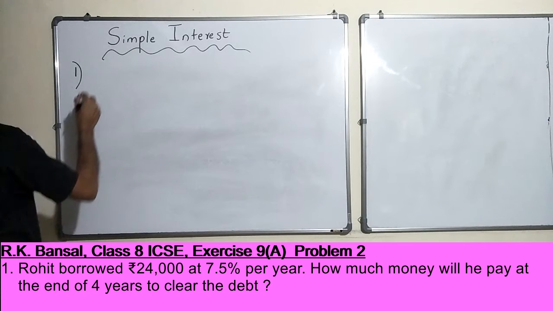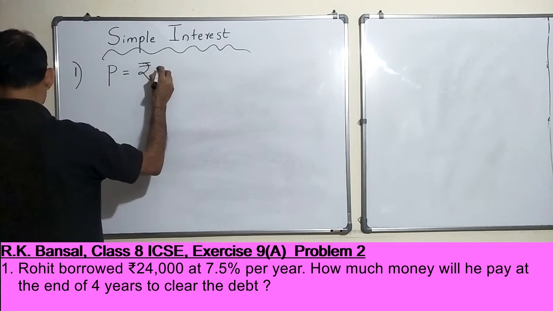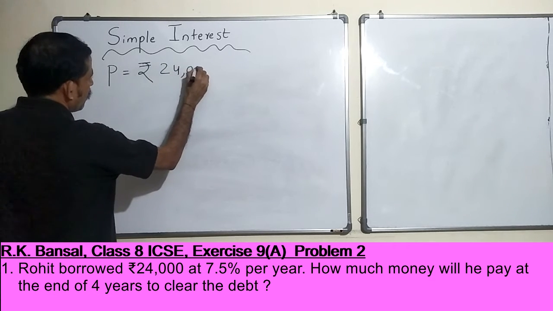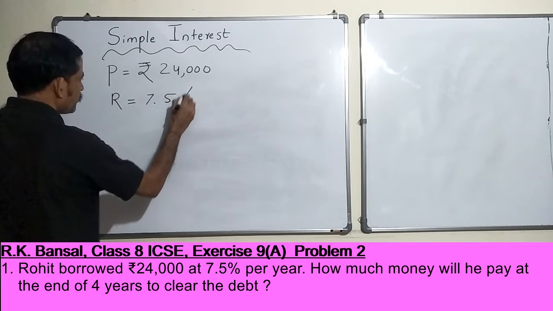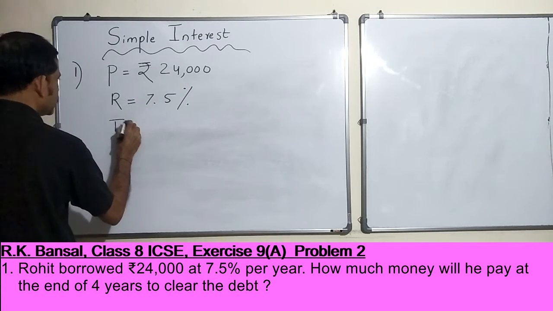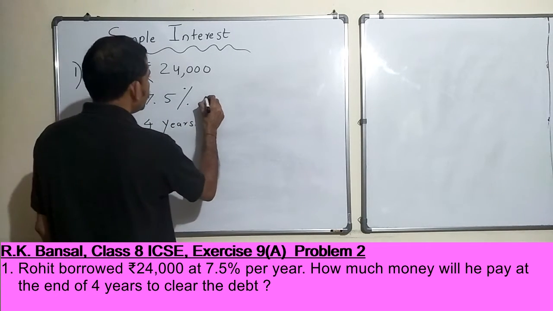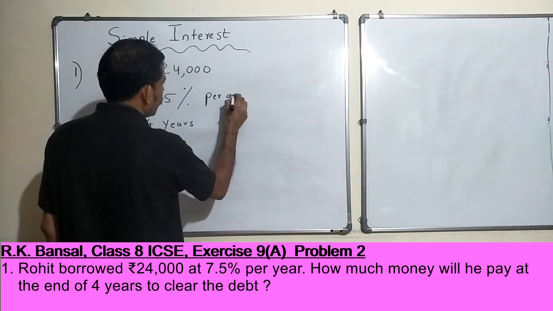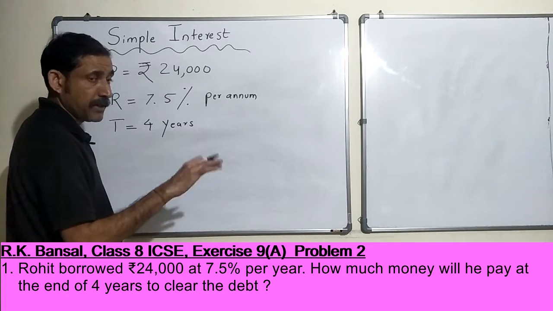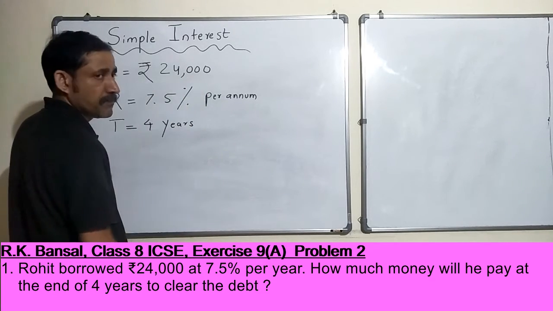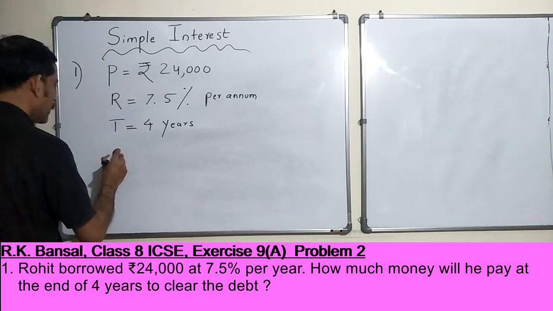All right, so principal in this case would be rupees 24,000. Rate of interest we already know is 7.5%, and time period is 4 years. Now it is straight away substitution, 7.5% per annum, per year. This is the interest that he has to pay to his friend or whoever from whom he borrowed. All right, so how much money will he pay at the end of 4 years, right? So now let's find out the interest.